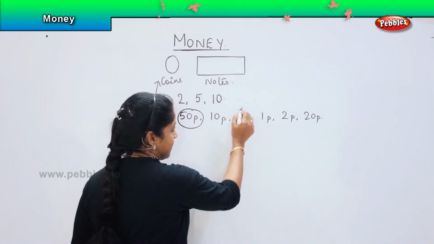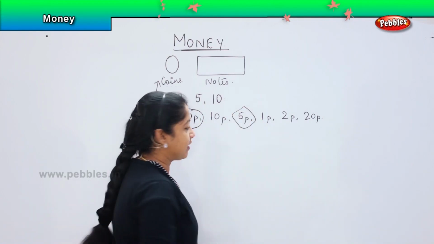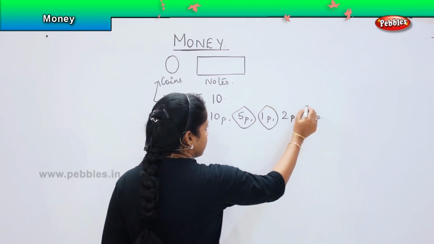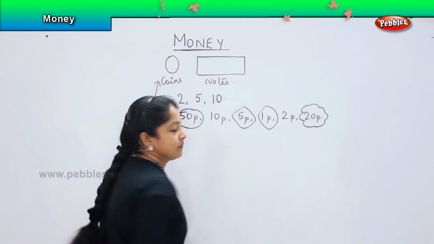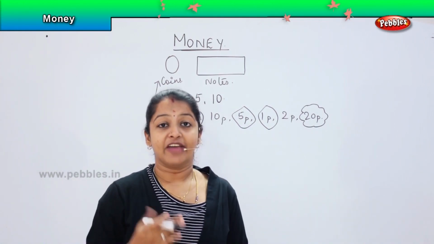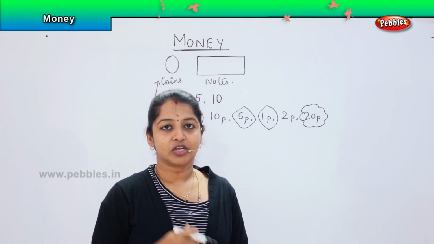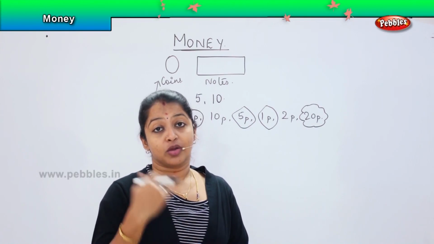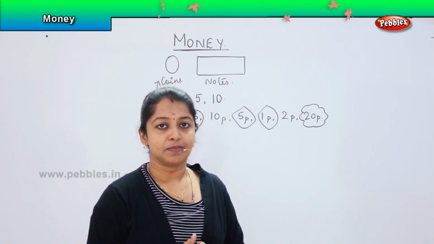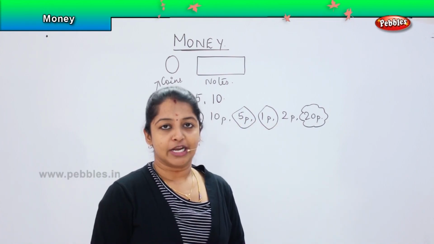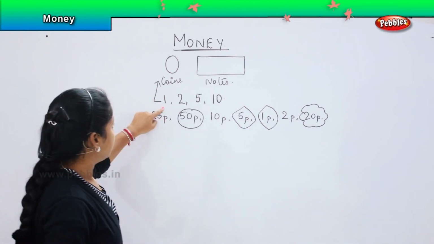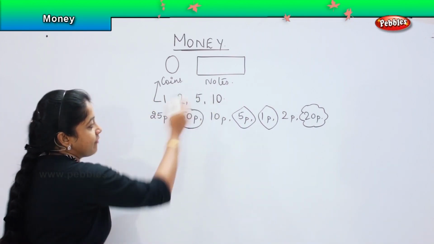Some will be in a diamond shape like this. Some will be in a square shape, in a diamond shape. You will also have it in this shape. Yes. So, you can ask them to show you these denominations and keep them as a collection, so that in future you can show it to your parents, your friends, and even your younger ones, your brothers, sisters, siblings, and show them your collection of money.